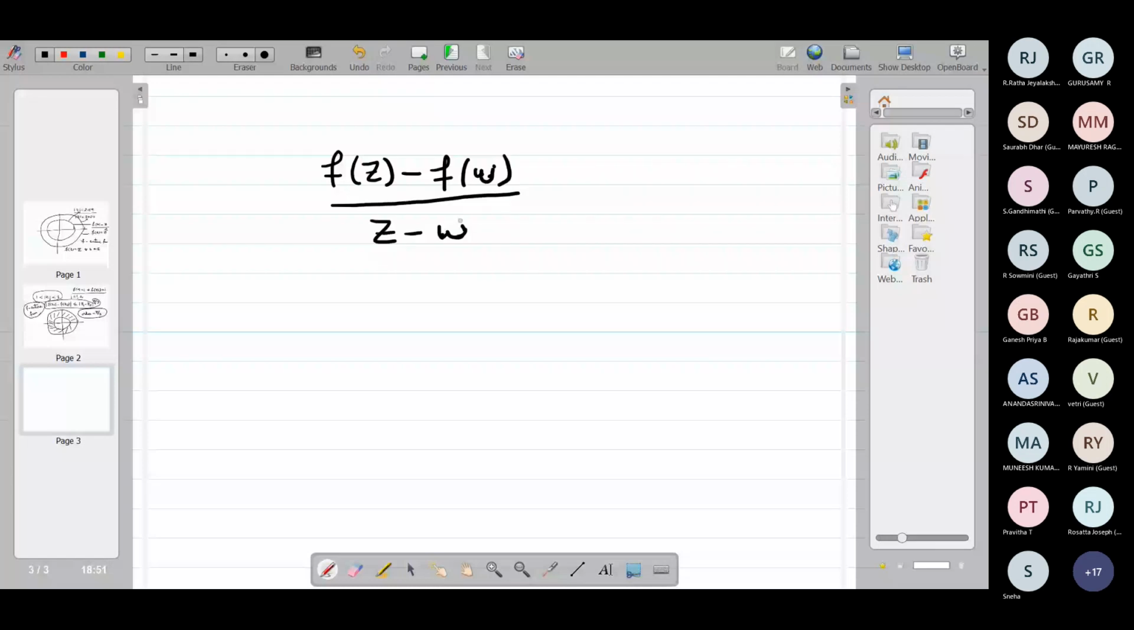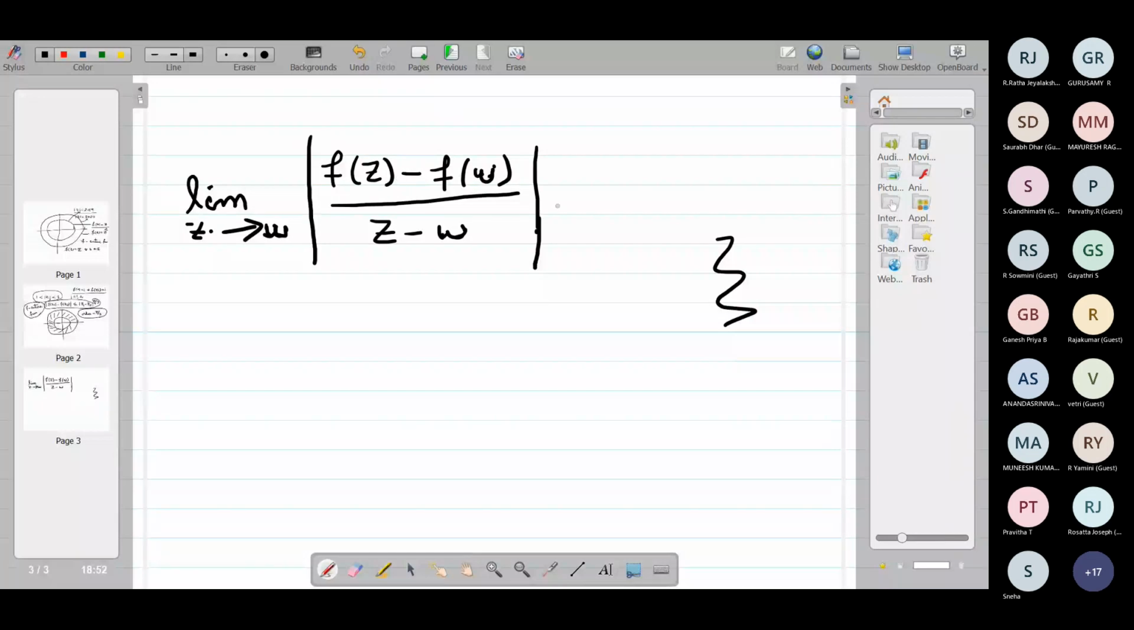So limit z going to w. Sorry, I think some problem. Okay. Limit z going to w. I take the modulus, where z, w are all points in the annular region. I fix w in the annular region and I approach z to w. f of z minus f of w, f of w minus f of z, whatever. That is also true. Nothing is wrong in this.